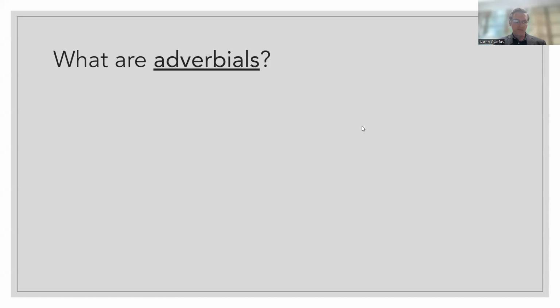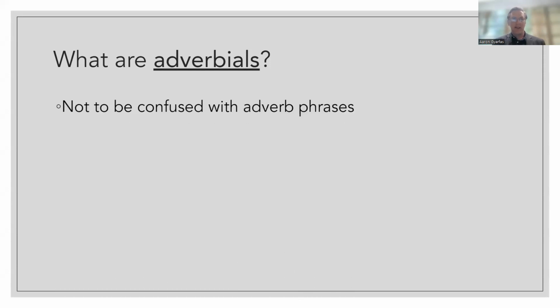Okay? So the first thing we need to do is define adverbials. And the first thing we need to do is make sure that we understand that adverbials are not the same thing as adverb phrases. So please do not confuse these two terms. They are rightfully very easy to confuse with one another.